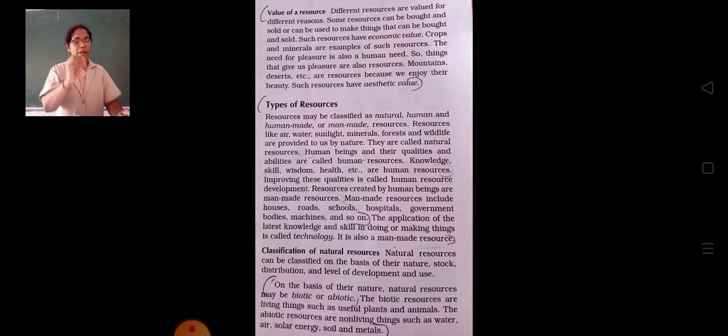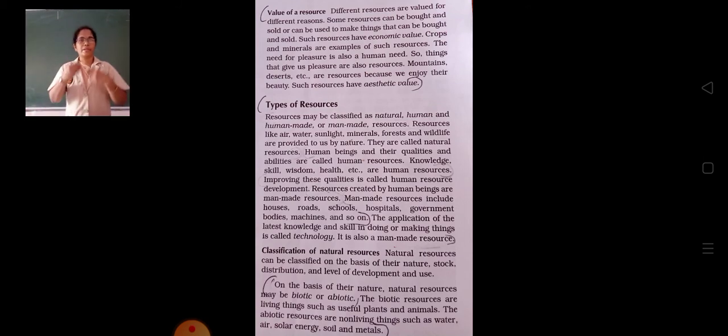These are the values of resources. And see some examples of aesthetic value based resources: rivers, mountains, deserts, trees. All these resources give happiness to us.